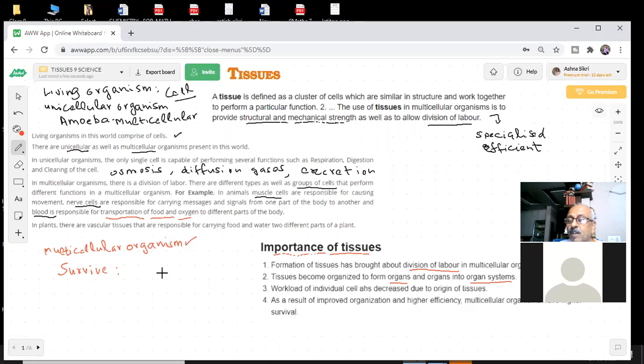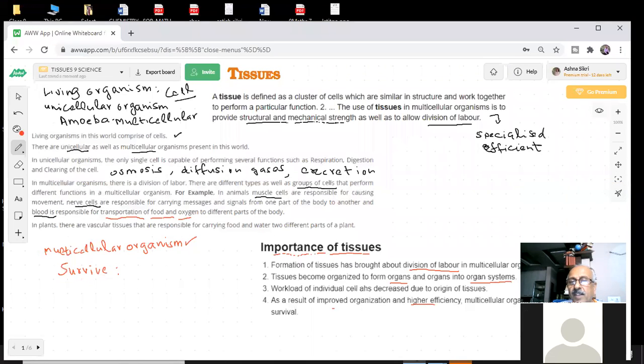You have tissues, you have a division of labor. Different groups of cells are performing different functions, and if they do not perform different functions, it is not possible. If you overload them, they will get exhausted and tired, and what will happen? You will fall sick. So when there is a division of labor, there is improved organization and higher efficiency. This is the reason you need tissues.